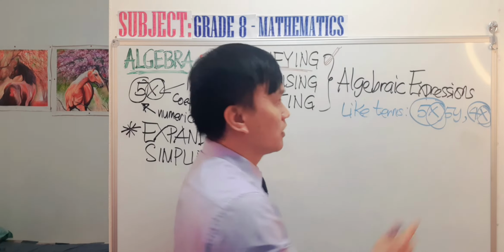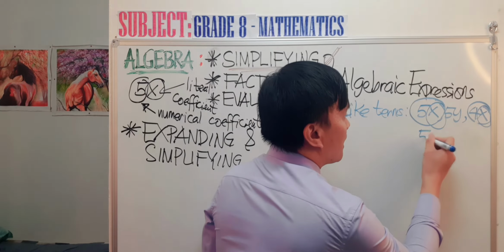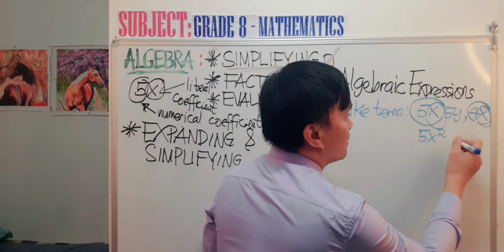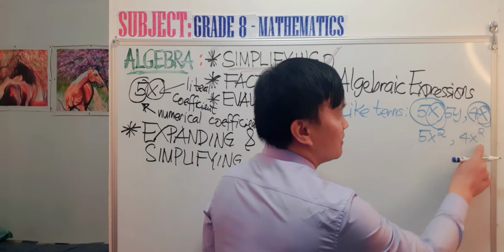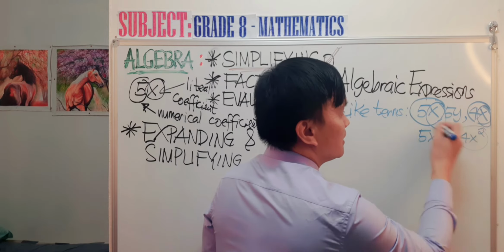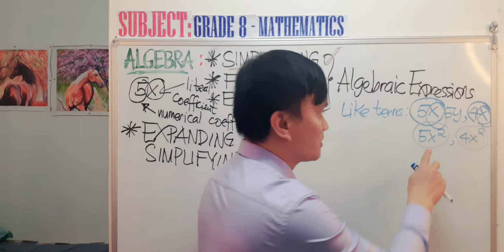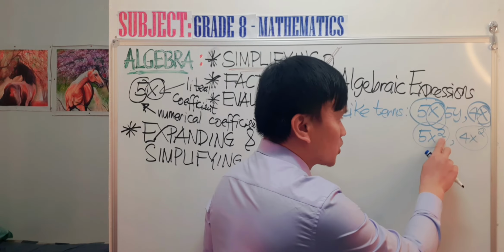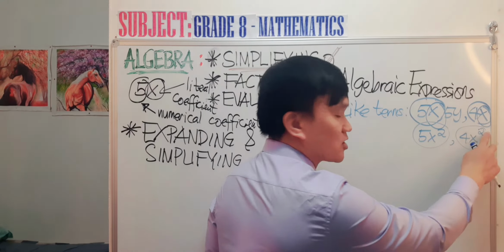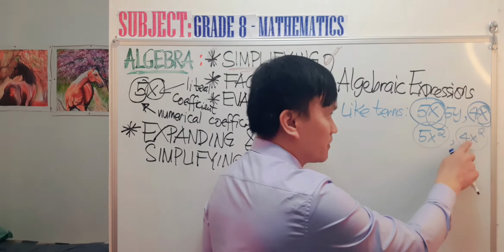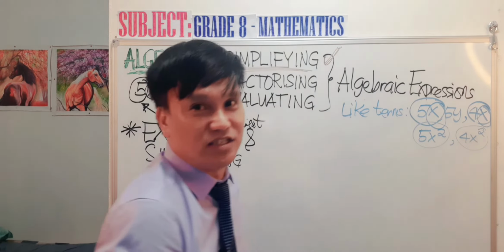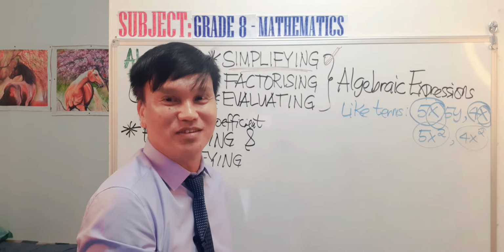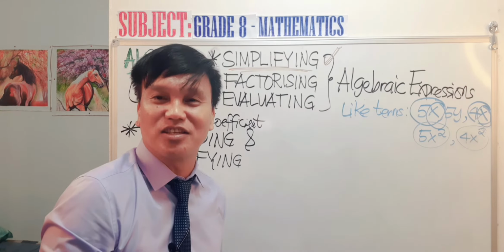If it is 5x squared and 4x squared, the two are still like terms because this one is x squared and the other one is x squared, even if the numerical coefficients 5 and 4 are different. You get it now? Can you now identify like terms?